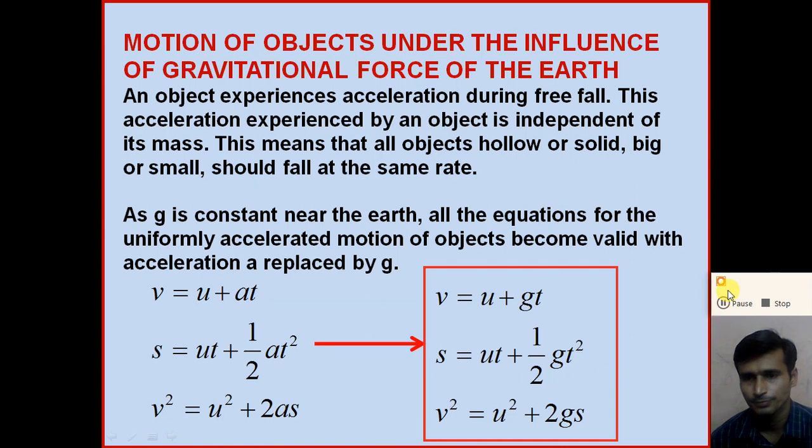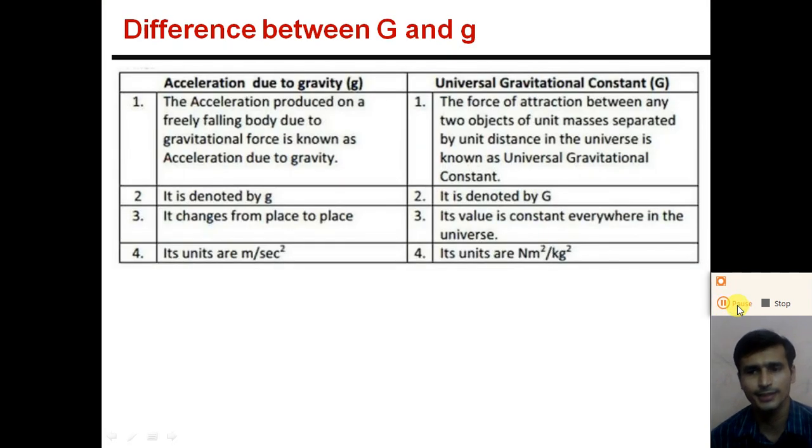So now we will discuss an important point of the topic, right? What is the difference between the capital G and the small g? Here the capital G is the universal constant of gravitation and small g is the acceleration due to gravity.